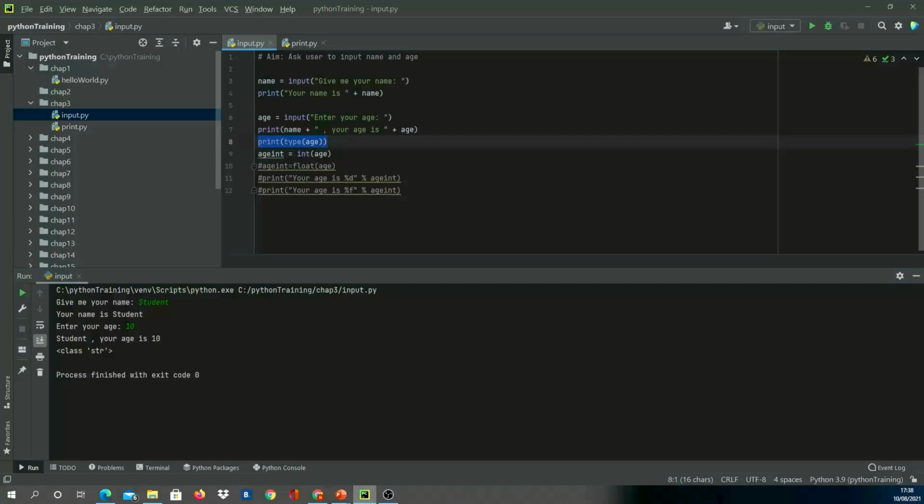Now line number 8, what I've done is I've printed the type of age. Now this age or this name, when we do input and when the user enters the data, it is stored in the variable. Now this statement tells you that the type is a string. So whenever you enter an input, it is stored in the form of a string.